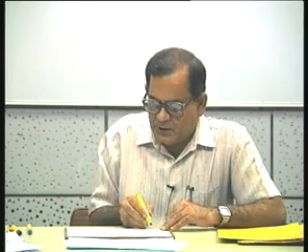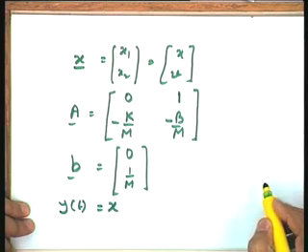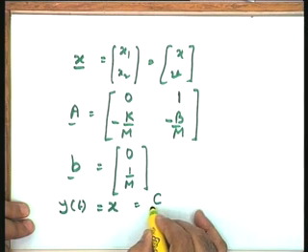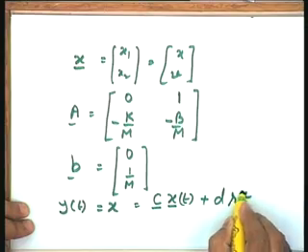How about C and D? The C and D matrices depend upon the output variable you define, and output is any attribute of the physical system. If I say that the displacement of the mass is the attribute of interest to me, then your output variable y(t) becomes equal to x itself. Writing it in the standard format Cx plus Du, this becomes Cx(t) plus Dr(t).